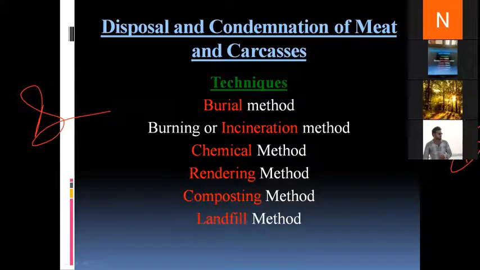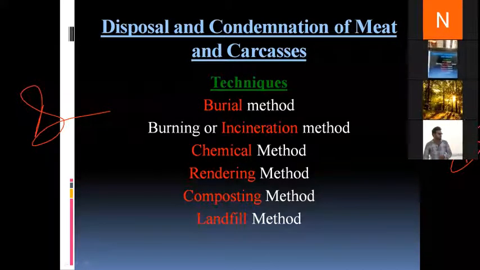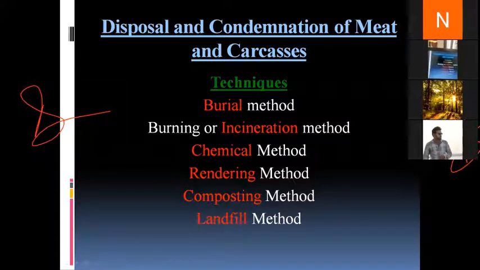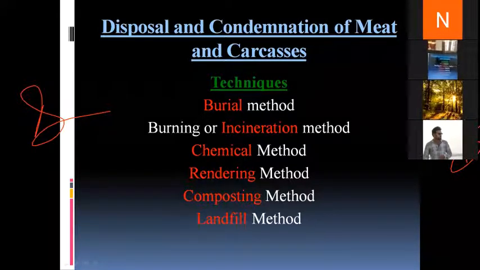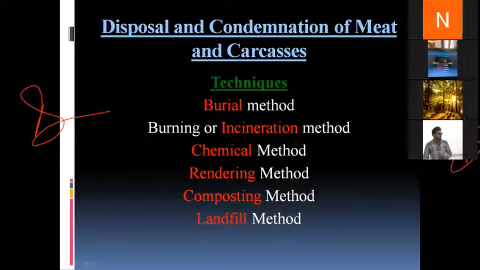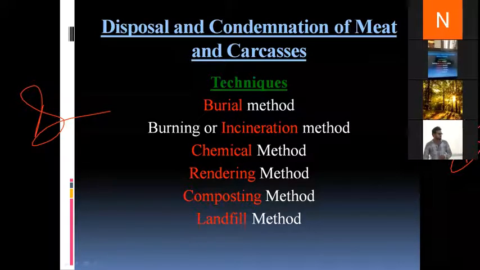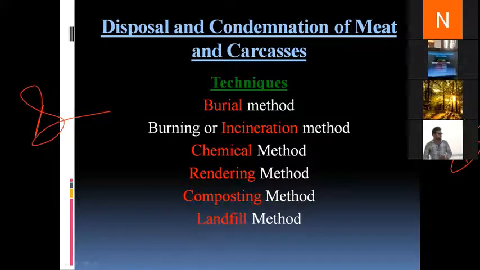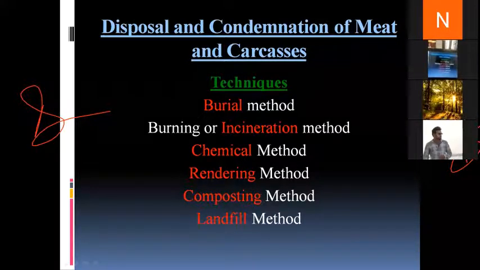After going through a thorough antemortem and postmortem examination, we can basically decide whether an animal as a whole or a part of it, or the carcass as a whole or a part of it, needs to be disposed of or not. Now, there are a few techniques of disposal or condemnation of meat and the carcass. So first of all, and the most common, is the burial method in which the animal is buried, and it is a small scale process.